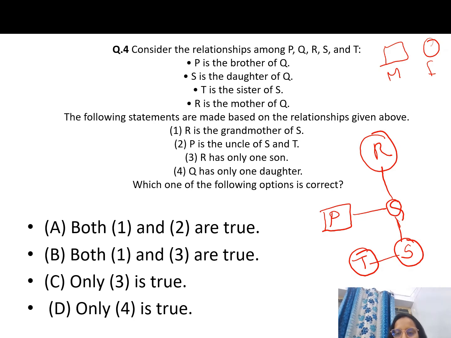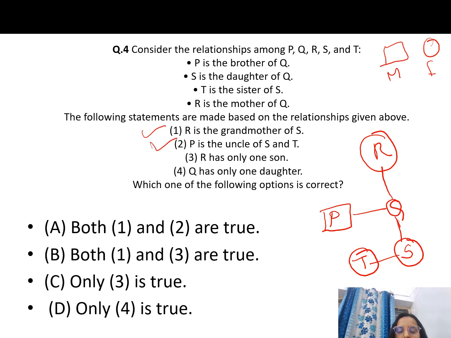Till now we have not known what Q is. Now we'll see the statements based on this. R is the grandmother of S. Yes, she is female and the grandmother, and S is the daughter of Q, so this statement is true. P is the uncle of S and T. Q is the parent of S and T, and P is the brother of Q, so P is the uncle of T and S.